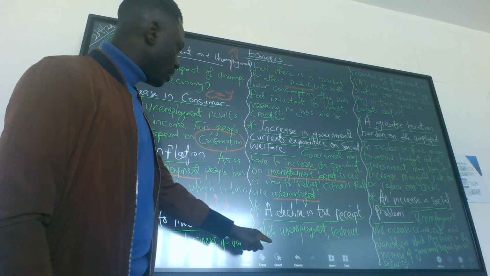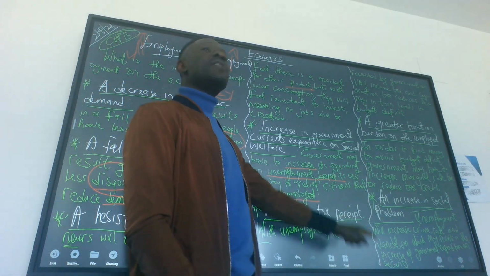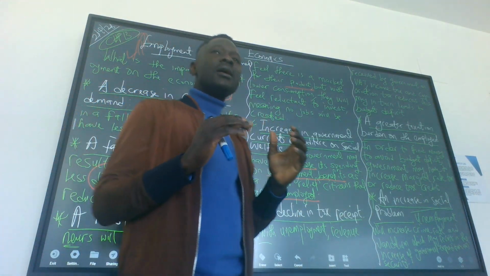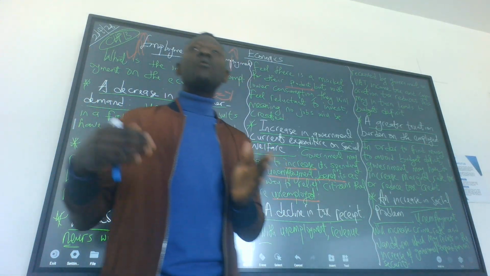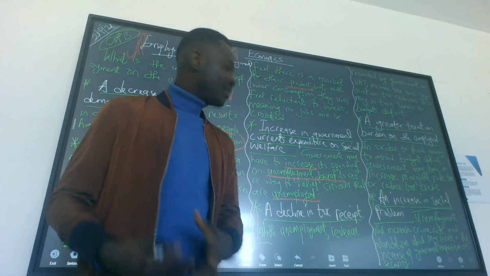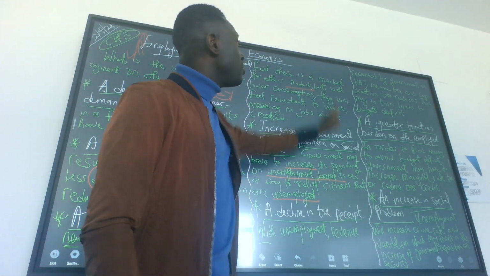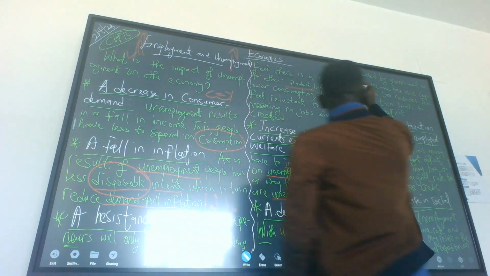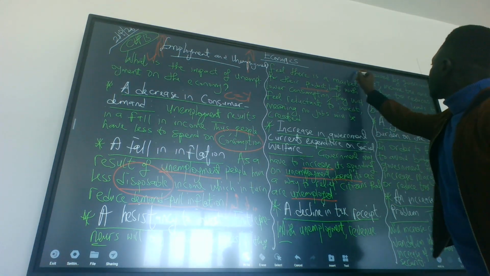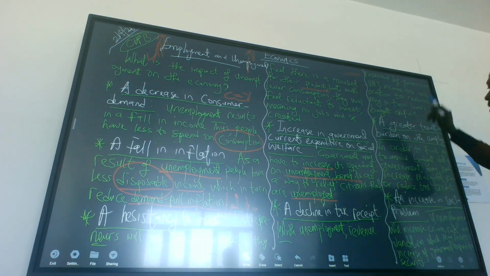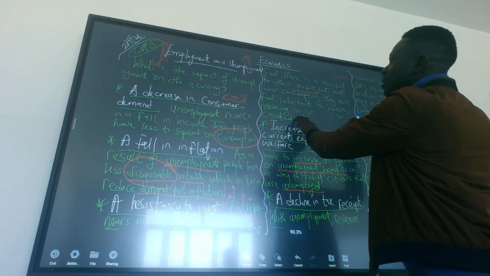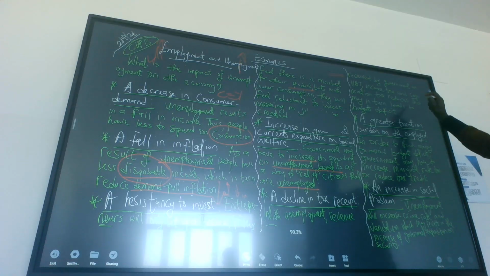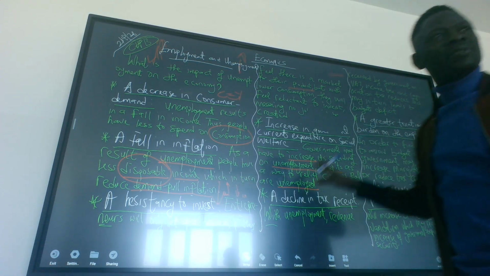The next one, a decline in tax revenue or receipts. When people have jobs, they can spend. It's only when people can spend that government will be able to receive taxes. With unemployment, revenue received by government on VAT, income tax, and corporation tax reduces. This may in turn lead to a budget deficit.